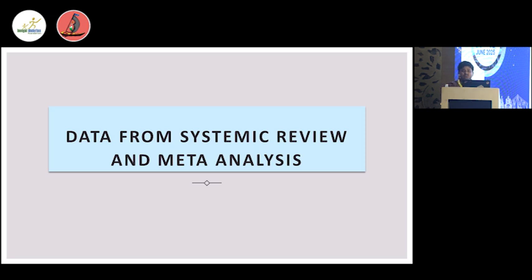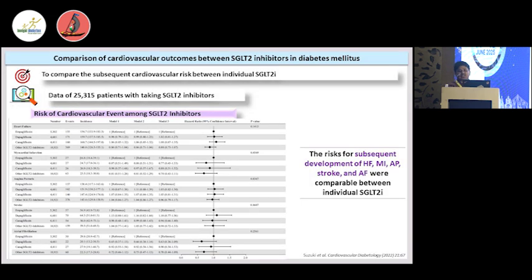So, in the majority of the cases, for hospitalization for heart failure and for prevention of renal disease progression, all four molecules are more or less similar, with very minute differences between them. That is not statistically significant. But the actual differences cannot be determined, because these are individual trials, not head-to-head trials between these molecules. So data from systematic reviews and meta-analyses have shown